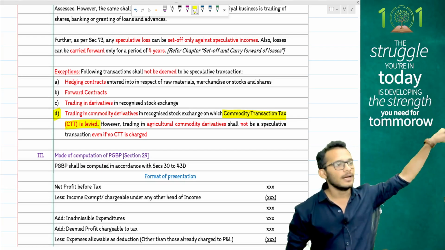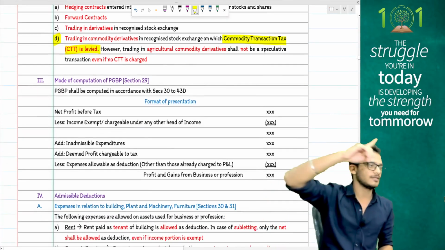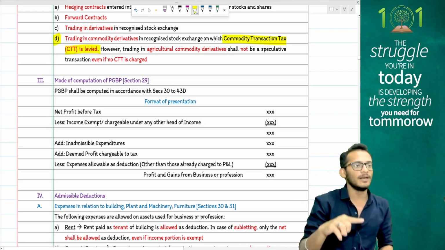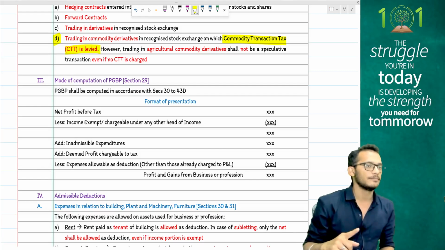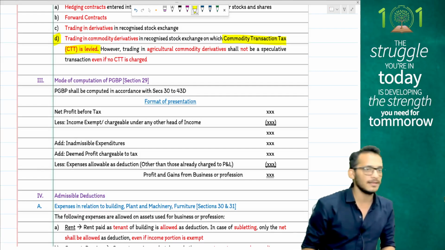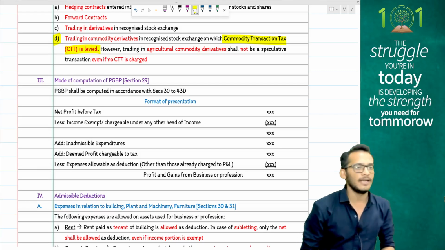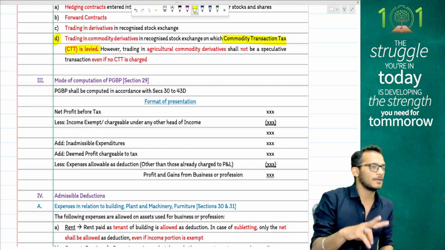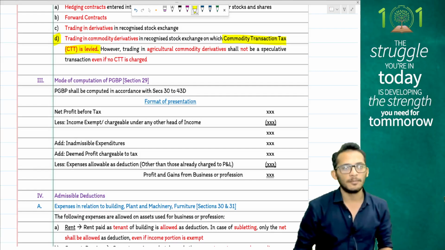We are starting with allowances. Income tax says certain allowances are allowed under the Income Tax Act. First item is rent and repairs. Income tax said all rent and repairs which you pay for buildings or plant and machinery are allowed as deduction, unless they are capital repairs, in which case they get capitalized and depreciation is claimed upon them. When such expenses are shared between personal and business, you will disallow personal expenses proportionately.